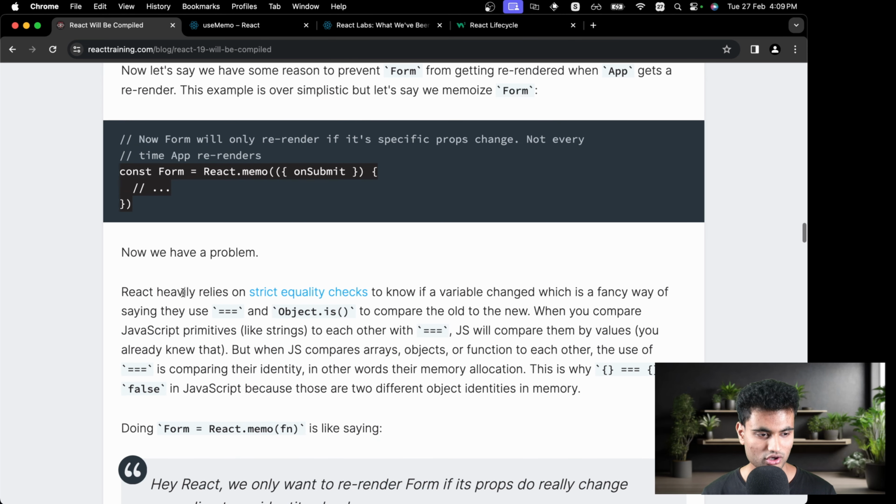So just like we saw, triple equal to just compares the identity. So in no circumstances onSubmit is equal to onSubmit. The identity is always different, and your React memo won't even matter. So if your parent component changes, your onSubmit will get recreated, and onSubmit will be passed here, and it will see that onSubmit has changed, and it will just re-render the entire form component again. And this makes the memo here very useless.